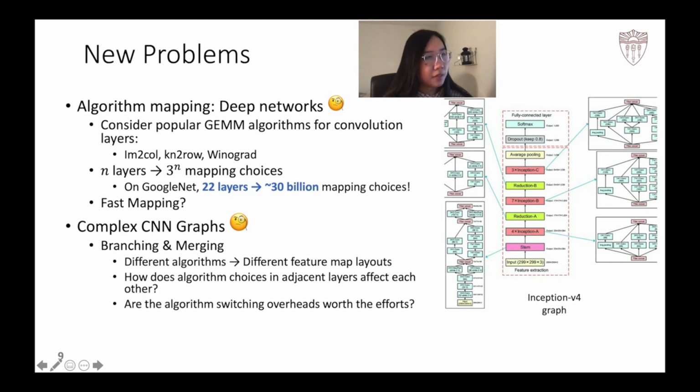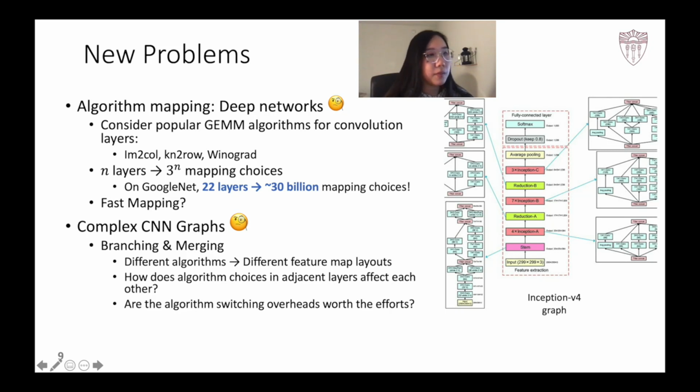We choose 3 commonly used generic matrix multiplication-based convolution algorithms as our target. The major reason is that they all map to some GEMM tensor operations, and there is an opportunity to develop a unified architecture to accelerate them without expensive runtime reconfiguration. Even with only 3 algorithm choices at each layer, the algorithm mapping space increases exponentially with respect to the number of layers in a network. For example, we take GoogleNet, which has 22 convolution layers in total. This gives us over 30 billion mapping choices. How can we quickly identify the best choice?